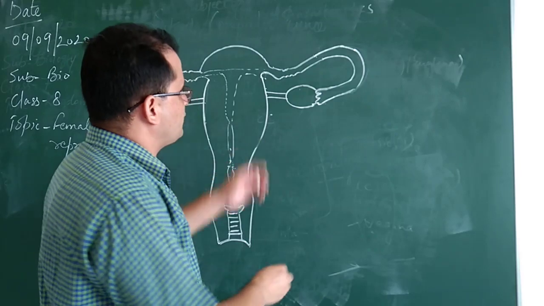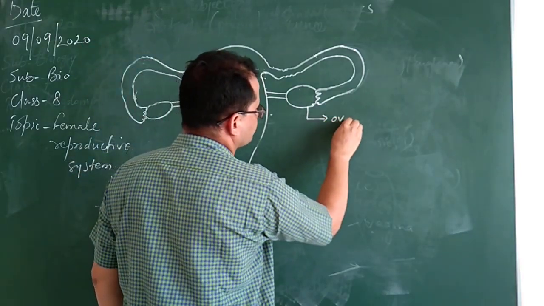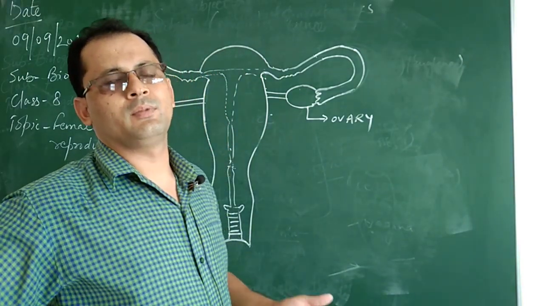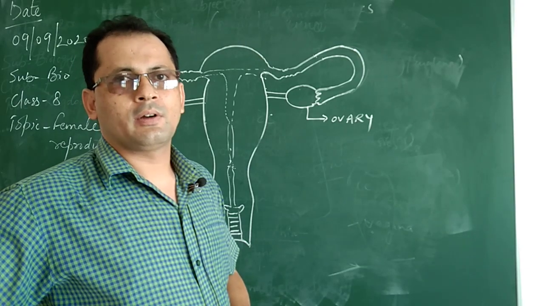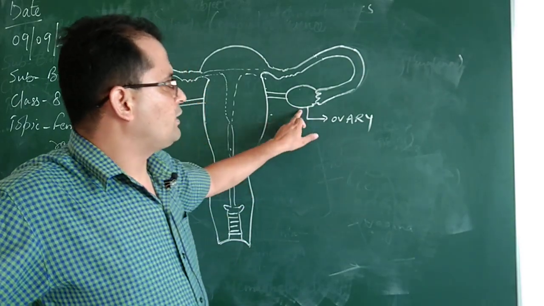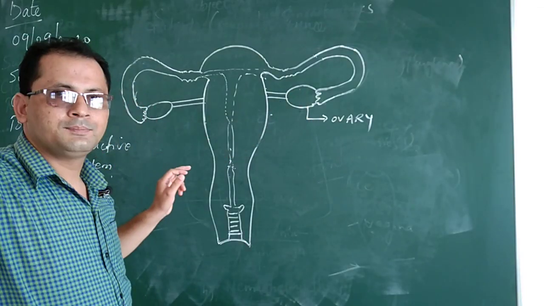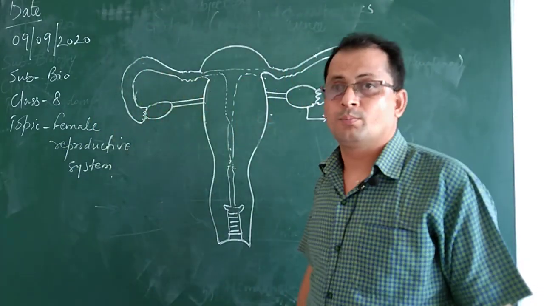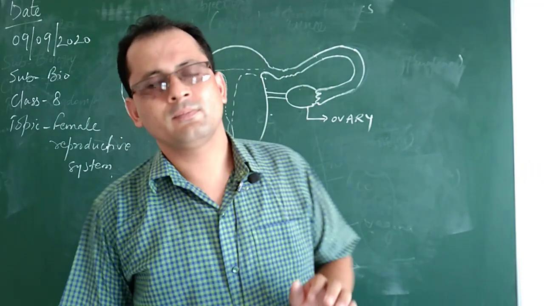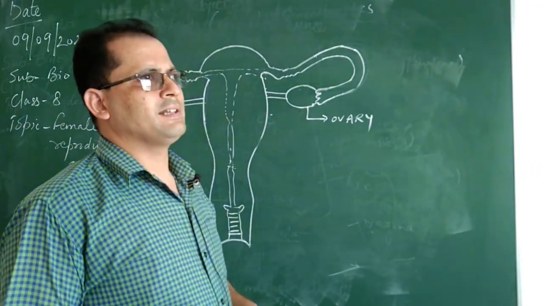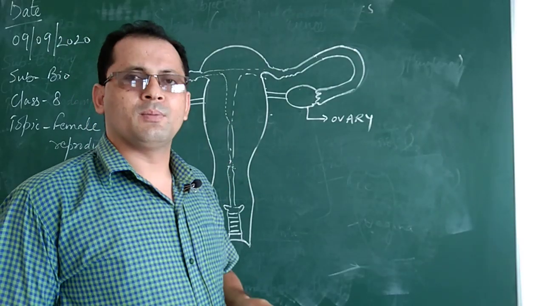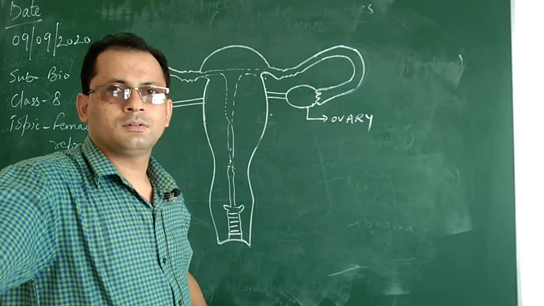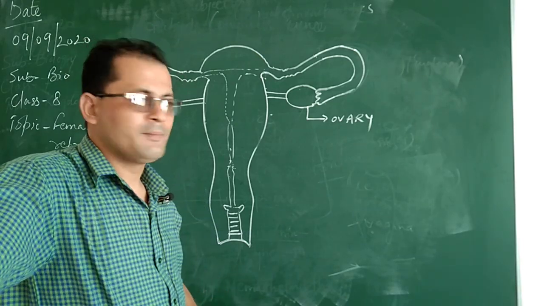Now here you can see the structure. This is the ovary. There are a pair of ovaries present in the female. Pair means two ovaries, and this is the ovary and this is the ovary. The function of these ovaries is to produce the ovum or the eggs. These ovum or eggs later on get fused with the sperm and fertilize and form the embryo, and that embryo develops into the new individual.